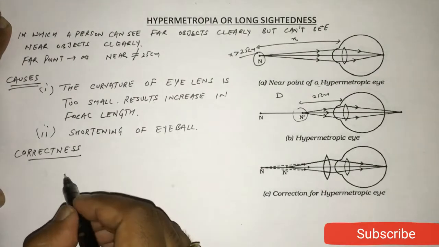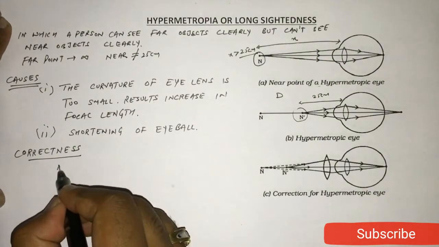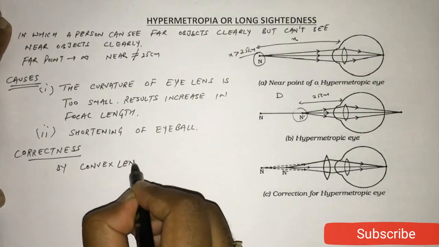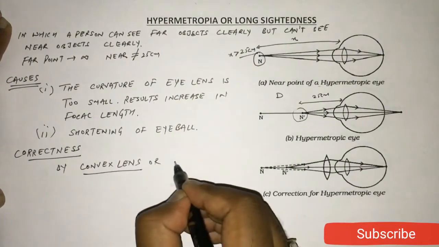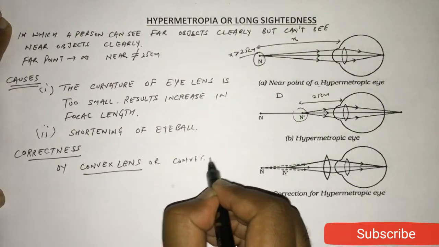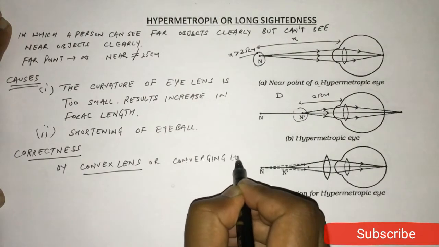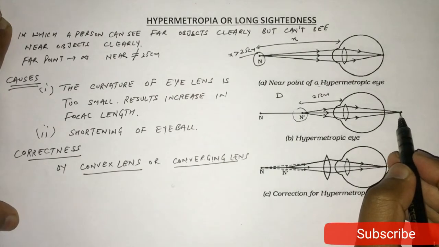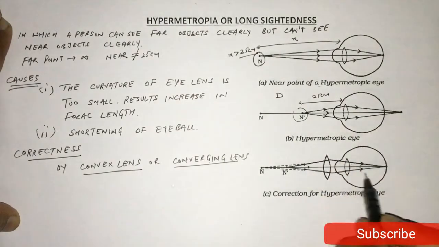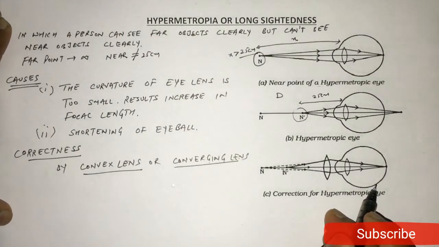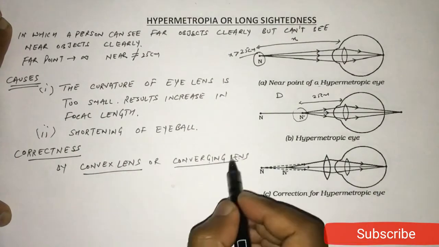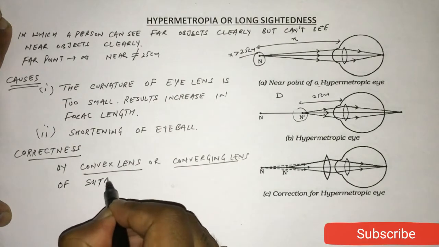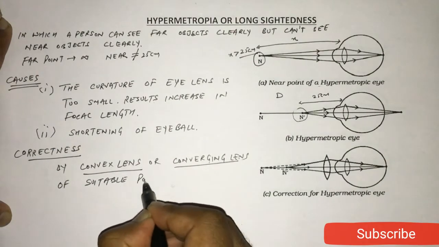This defect can be corrected by a convex lens or converging lens. Means we need a lens which converges the light rays at retina. So we can use a convex lens or converging lens of suitable power.